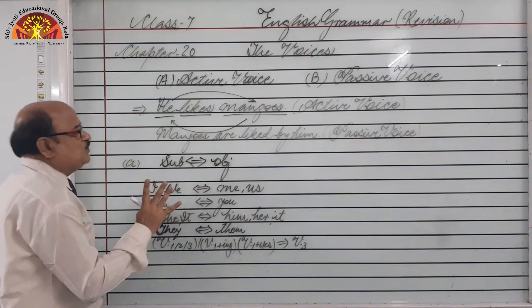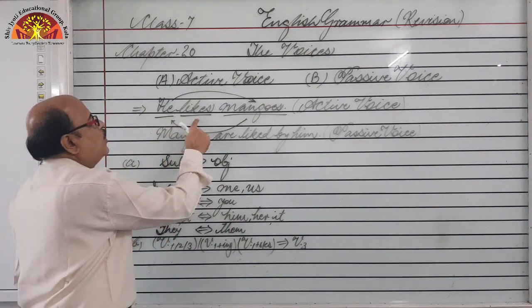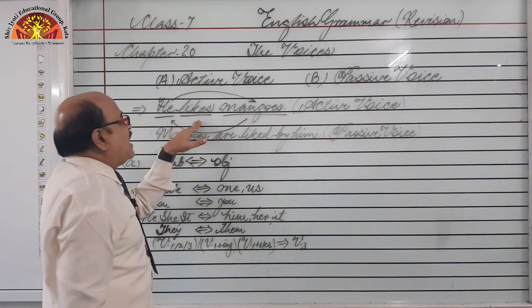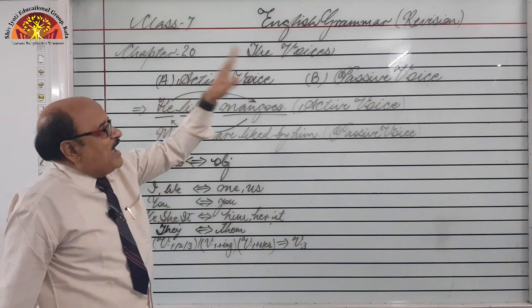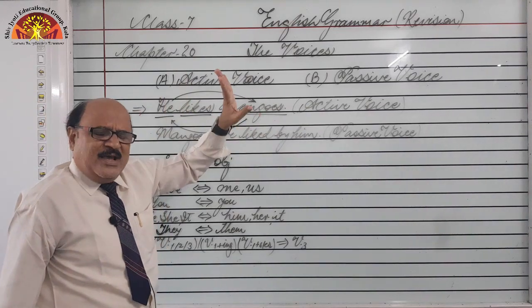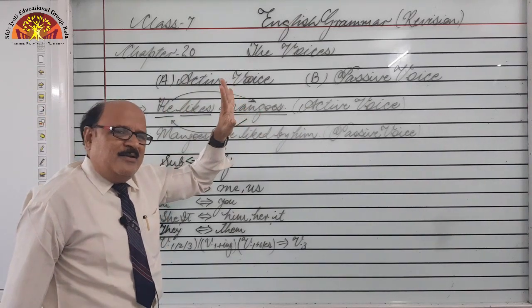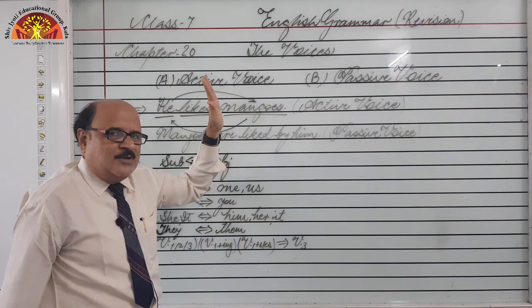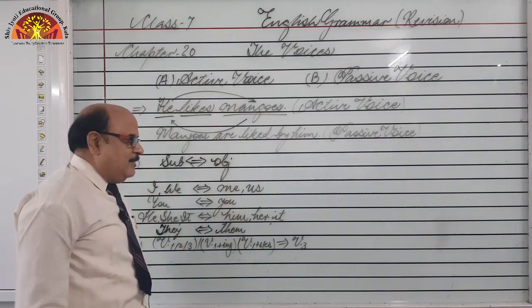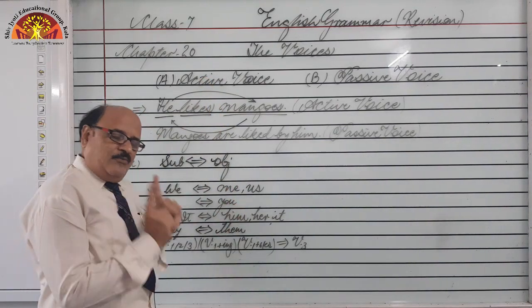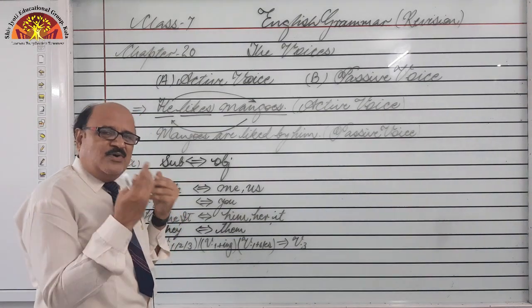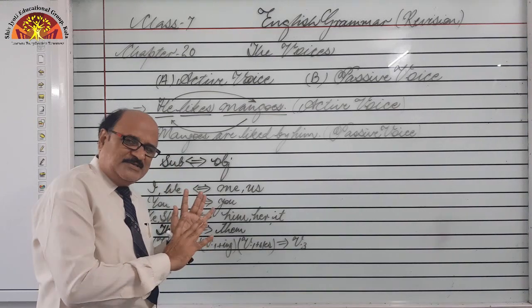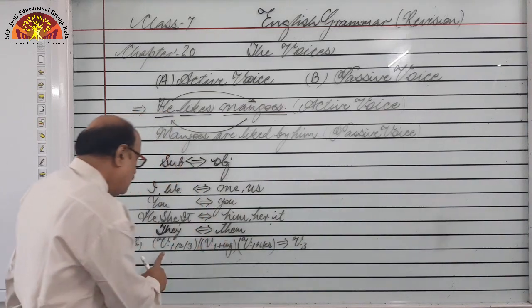The next rule, the next turn, is the verb. Whatever kind of verb has been given to you in the sentence, in the active voice any kind of form may be given to you. Don't look at that, don't be confused. Make it clear that you have to use only one form of the verb, and that is the third form of the verb in all passive voice sentences, right?